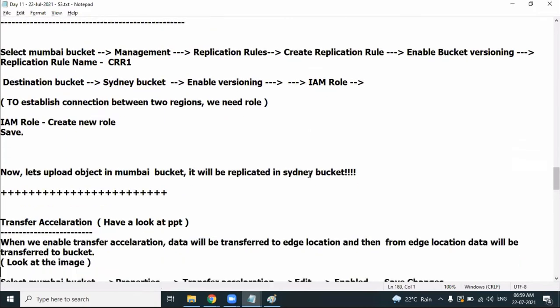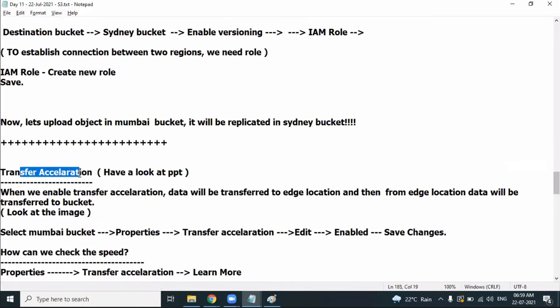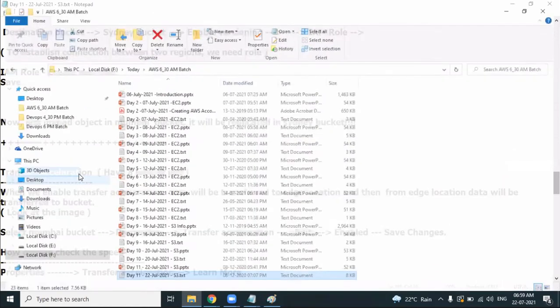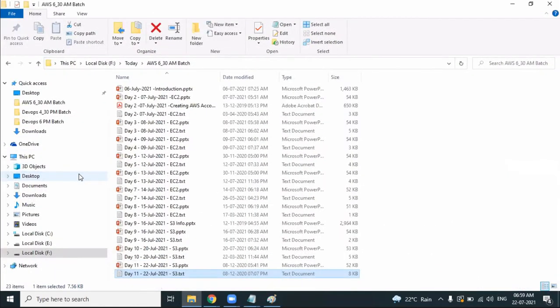Now, let's discuss transfer acceleration. I want to now discuss transfer acceleration. So what do you mean by transfer acceleration? Let's try to understand. Please look at the PPT. I have a PPT which helps you explain the concept of transfer acceleration. I have a slide.